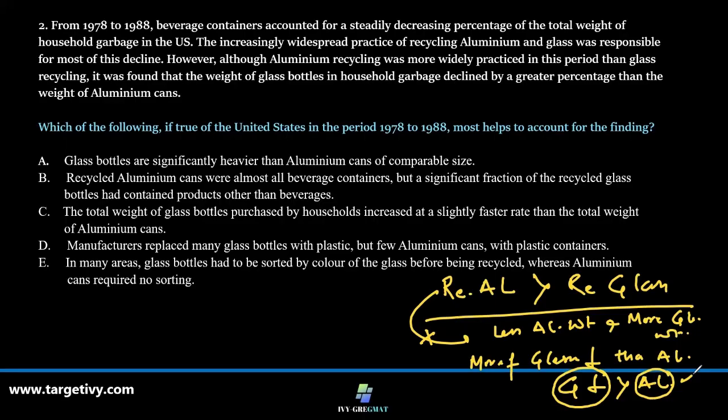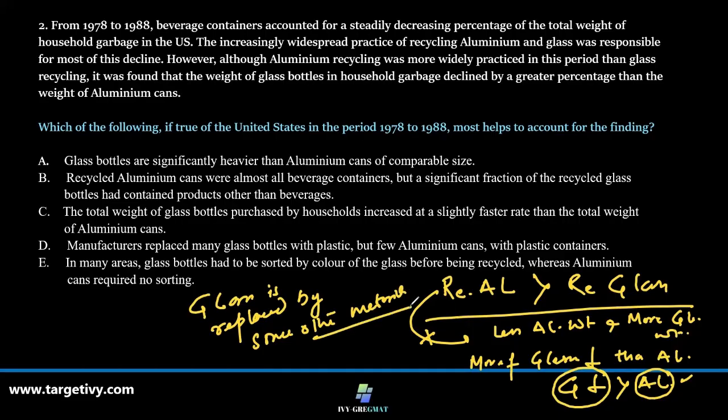I can put it this way: if in a household the usage of glass is replaced by some other material, then most likely, in spite of this kind of contradictory conclusion, we can say that the intake of glass in the garbage in the household has been less because glass got replaced by some other material. And aluminum remained steady.